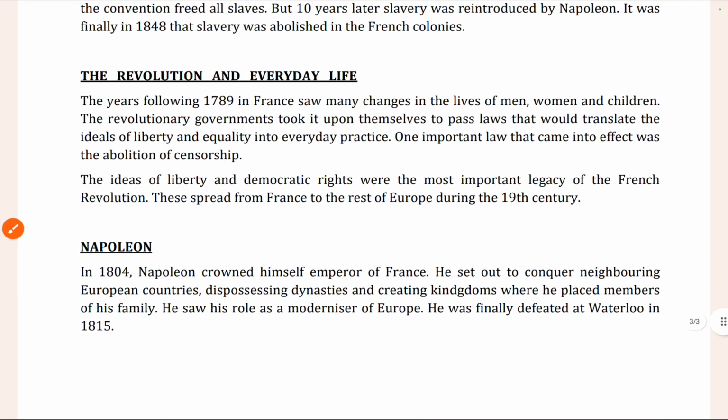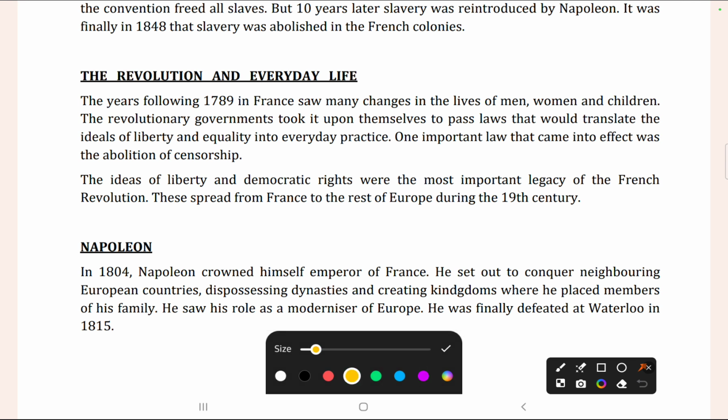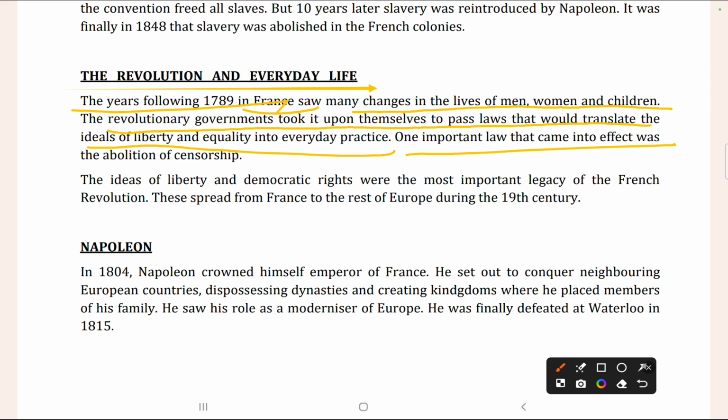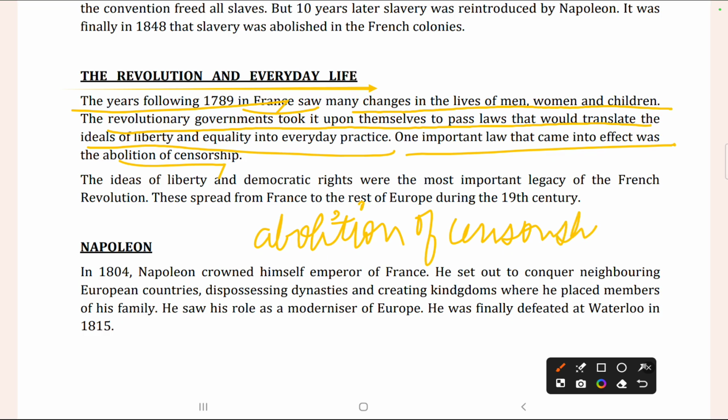Now we talk about the revolution जो रोज़ दिन भर की ज़िंदगी में होता था वहाँ पे, उसमें हम बात करेंगे the years after 1789. उसके बाद बहुत सारे चेंजेस आए लाइव्स ऑफ मेन, वुमेन और चिल्ड्रन में। The revolutionary government took it upon themselves to pass laws that will translate the ideas of liberty and equality into everyday practices. गवर्नमेंट खुद से लॉज पास करती थी जो लोगों की भलाई के लिए थे, और एक इम्पॉर्टेंट लॉ जो इफेक्ट में आया वो था एबॉलिशन ऑफ सेंसरशिप। It was an important law that was abolition of censorship, and the question also can come in our exam about abolition of censorship.